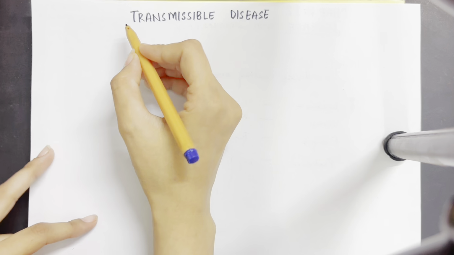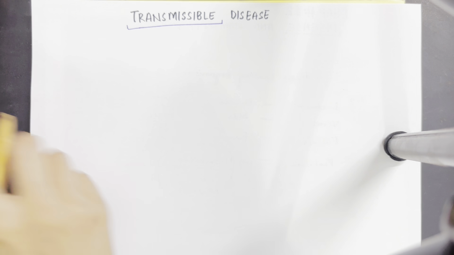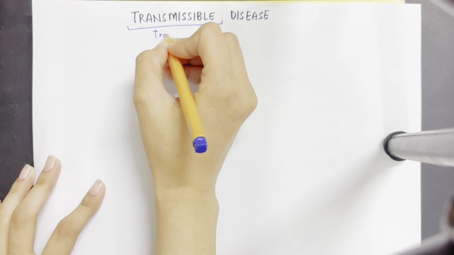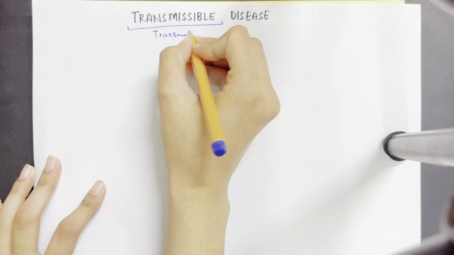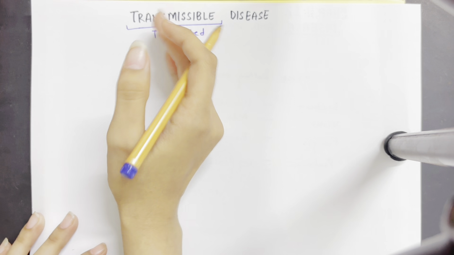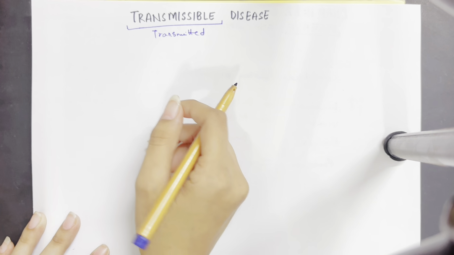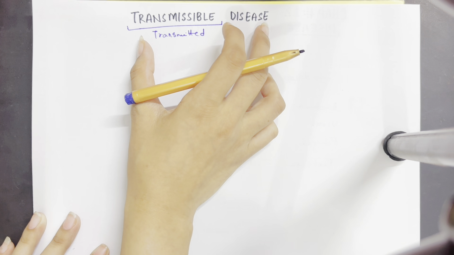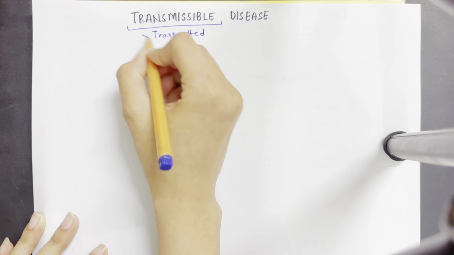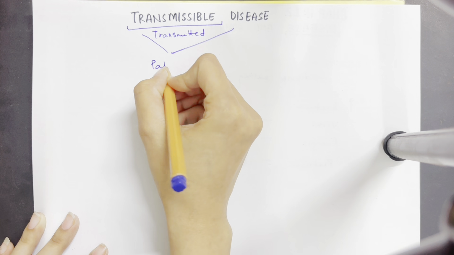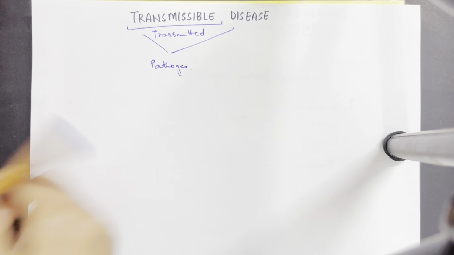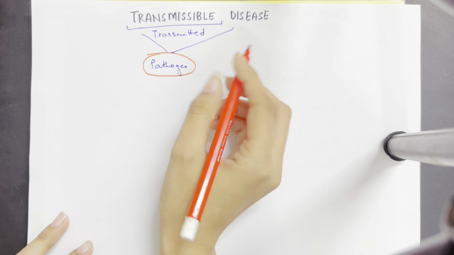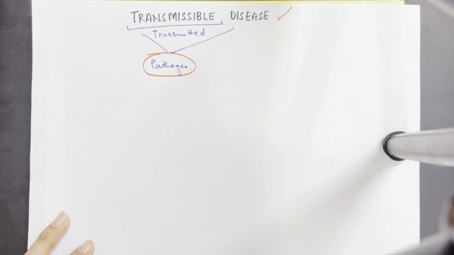Now let's talk about transmissible disease. When we say a transmissible disease, we are talking about something that can be transmitted. Transmitted means the movement of a certain substance from one part to another, or from one place to another. But when you specifically talk about a transmissible disease, it refers to the involvement of one substance, that is the pathogen. A pathogen can be passed from one host to another, and in that sense we call it a transmissible disease.